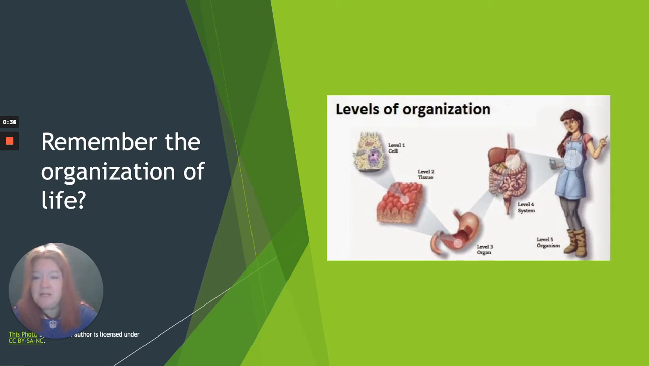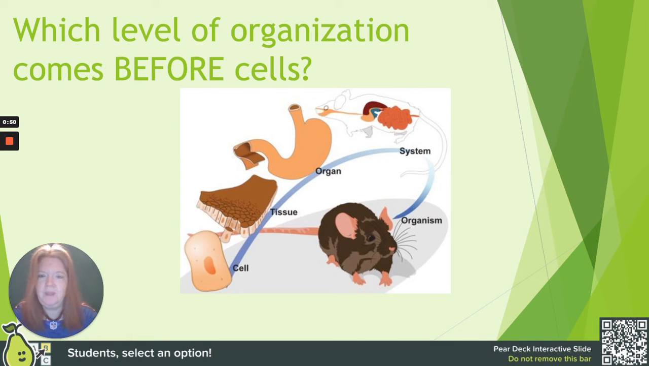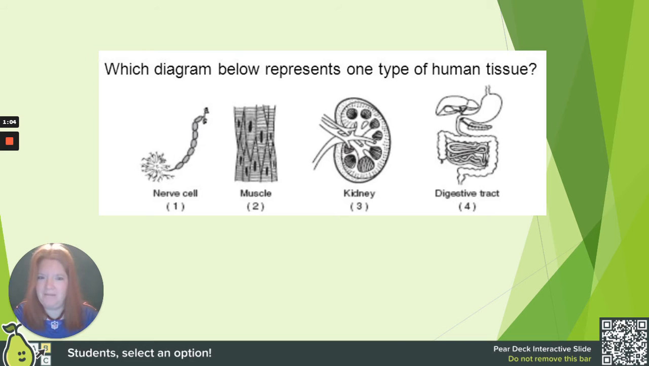So remember the organization of life. We started with the cell, groups of cells make up a tissue, groups of tissues make up an organ, groups of organs make up an organ system, and then groups of organ systems make up an organism. But what level of organization comes before the cell? Okay, it's not considered a living thing on its own, but still it is within the levels of organization, and that is an organelle.